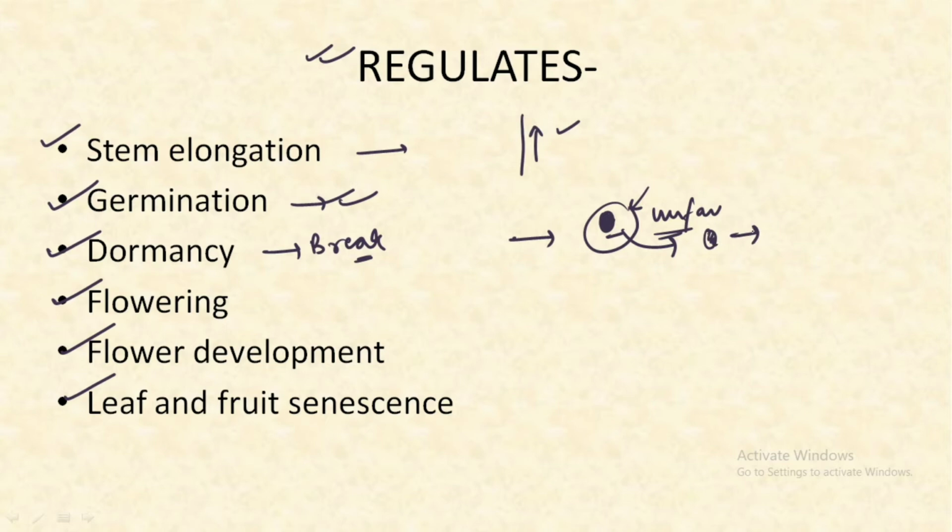So gibberellic acid performs two important functions. First, it breaks the dormancy, and second, because it helps to break the dormancy, it is actually regulating the germination of the seeds. Next important regulation is flowering, flower development, and the final one is the leaf and the fruit senescence.